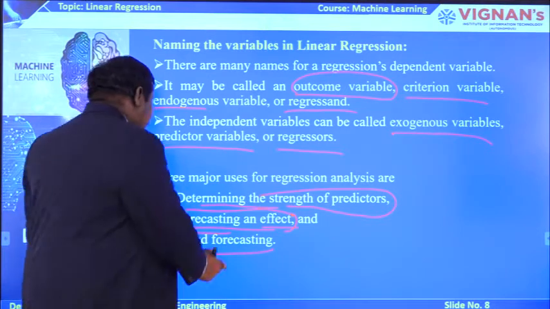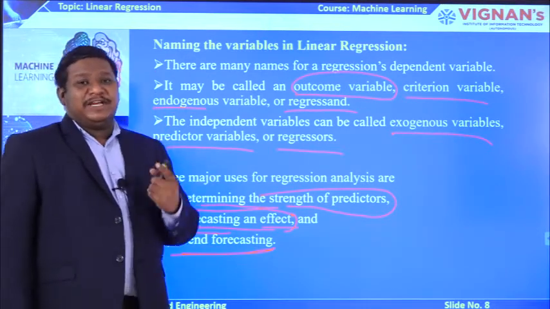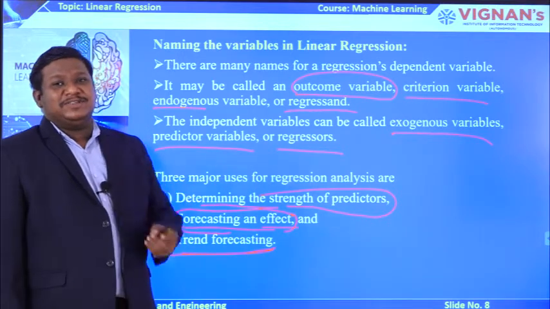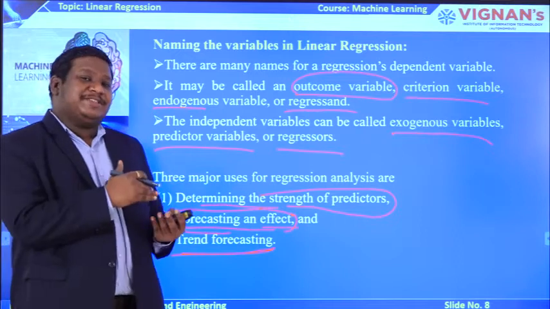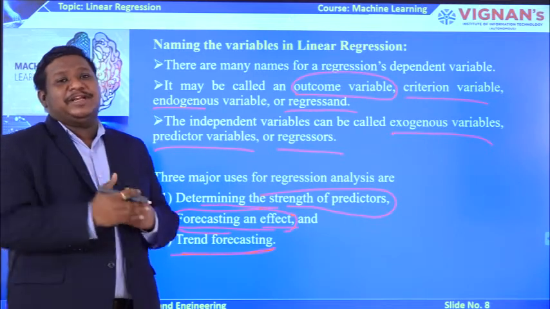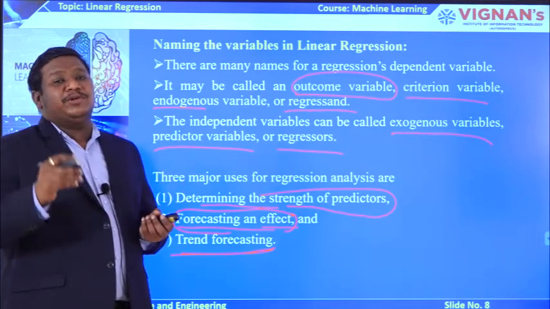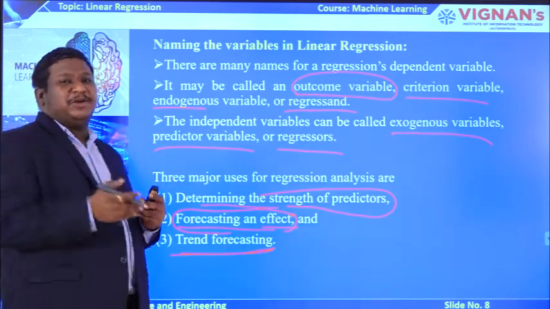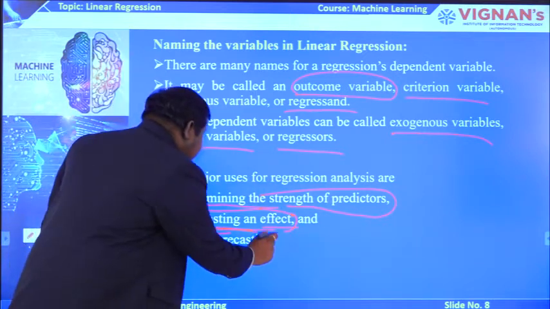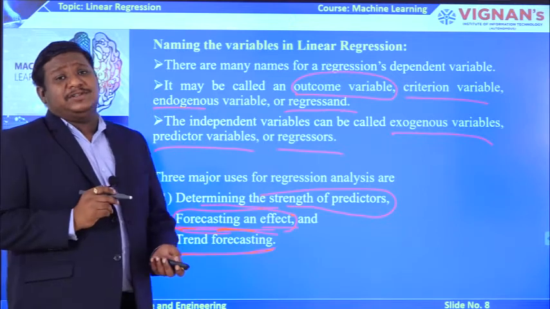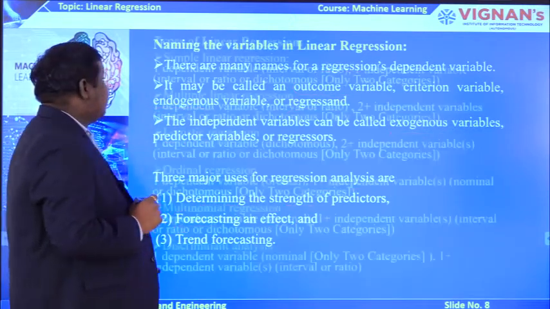The next one is trend forecasting. When you are working with trends, I told you already, one best example is analyzing the share market. Based on the previous data of the trend of a particular share of a company, we are going to analyze the trend. Based on that, we are going to decide whether we need to invest in that particular share or not. So we will analyze what the trend of the share will be. That is the third application or use of linear regression models.